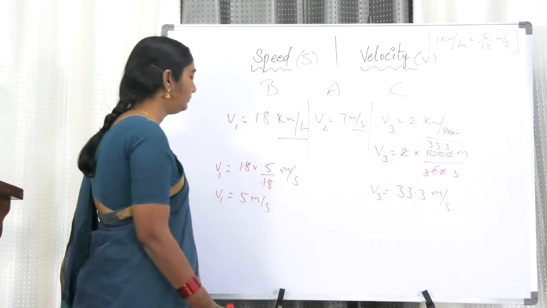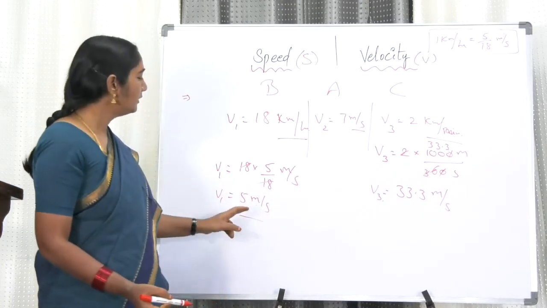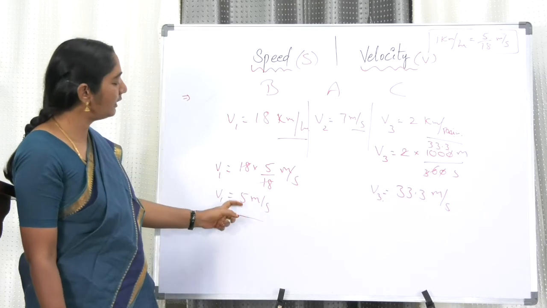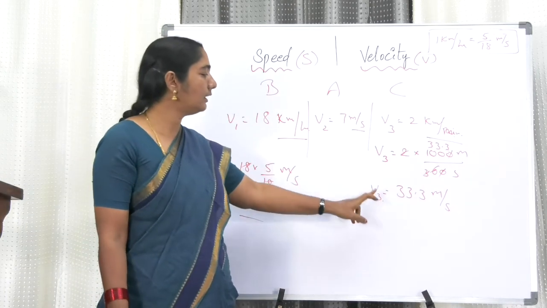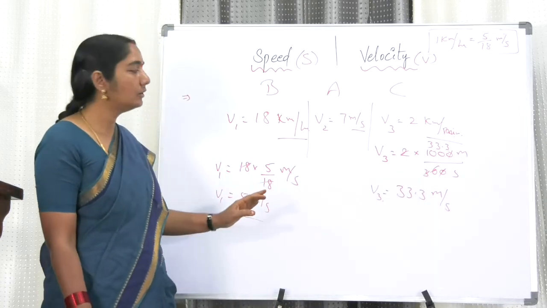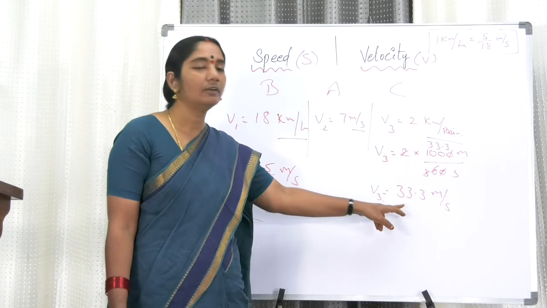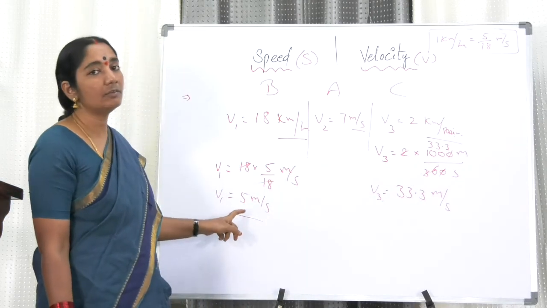Now we got all three values in the same units. So the bicycle is going with a speed of 5 meter per second, the athlete is going with a speed of 7 meter per second, and the car is going with a speed of 33.3 meter per second. So the fastest one is the car with 33.3 and the slowest one is the cycle with 5 meter per second.